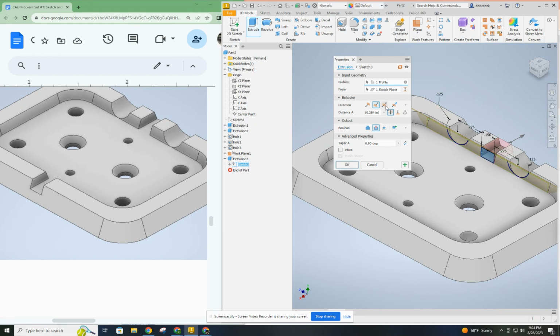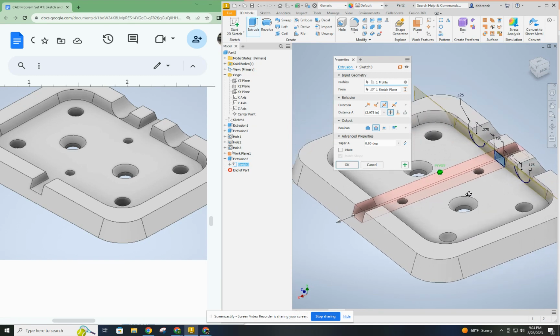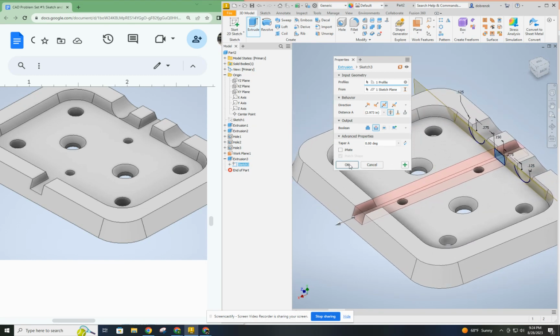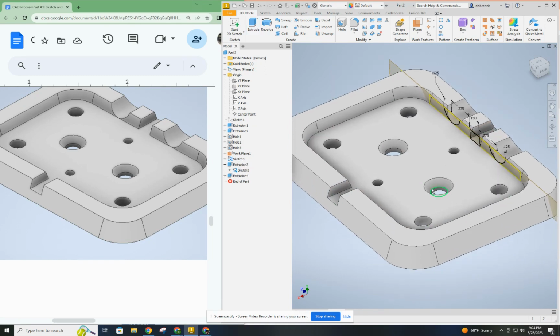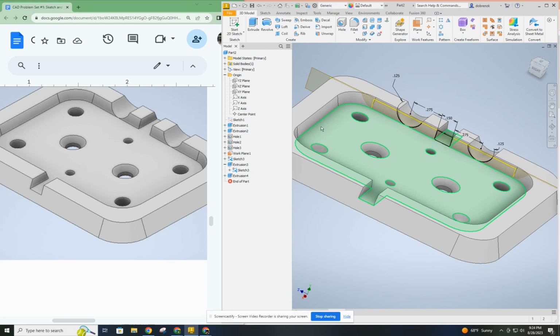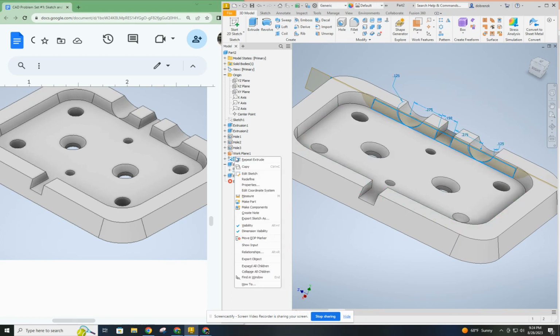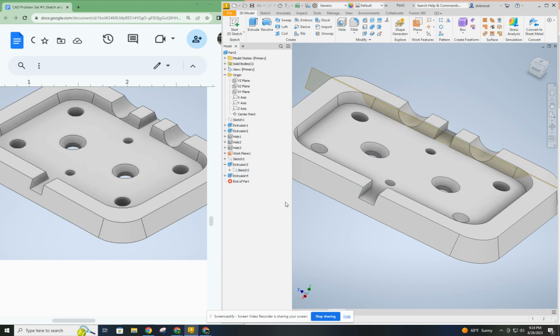Well, if I go to direction here, I can go both ways. And then I get that cut working all the way through both sides, not just one. So I can do that in one step, whereas if I only did one direction, I'd have to do it in two. Well, that looks good, so I'm going to go ahead and hide this sketch now, turn it off.